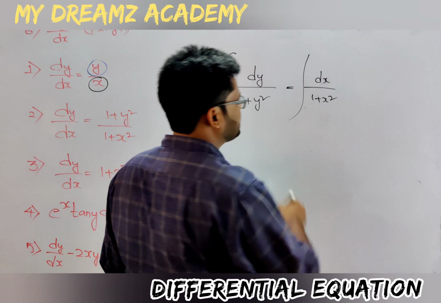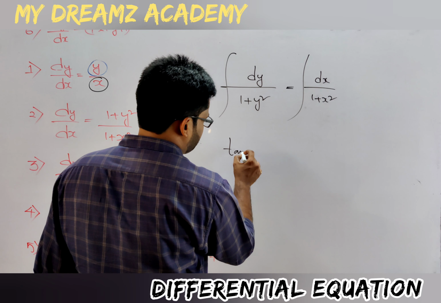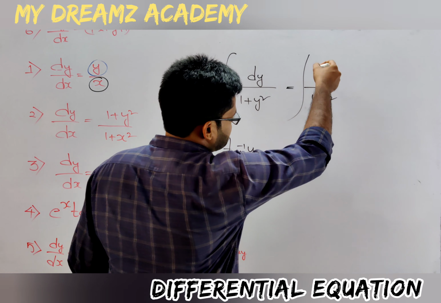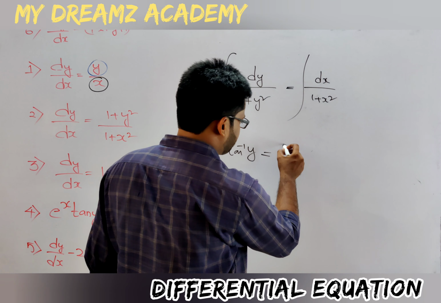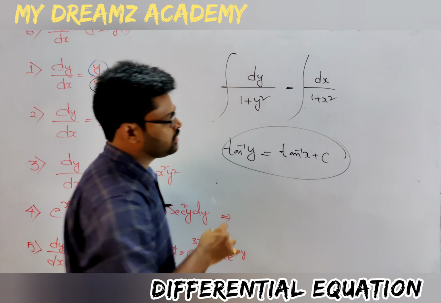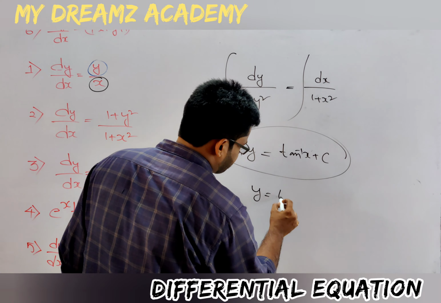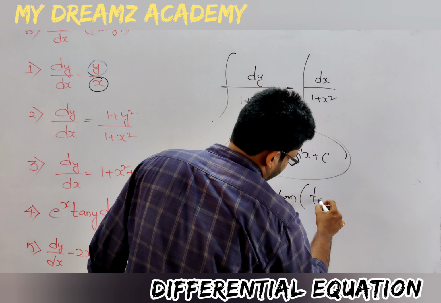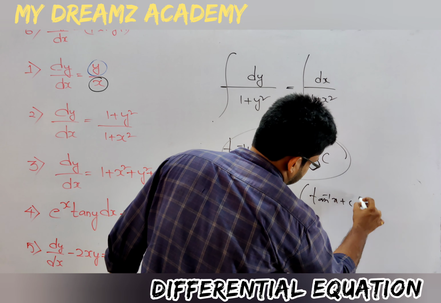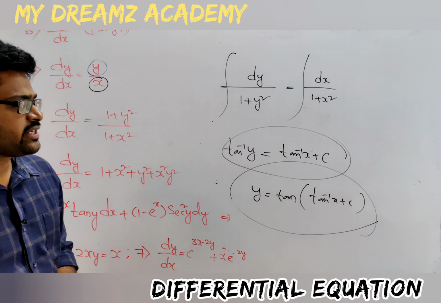Integrate both sides. 1 by 1 plus y square will give tan inverse of y, which is equals to tan inverse of x plus c. This is the final solution. If we want to write in terms of y, y is equals to tan of tan inverse x plus c. Okay, this is question number 2.